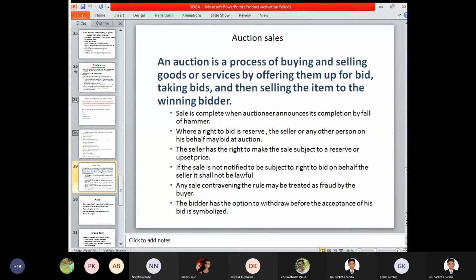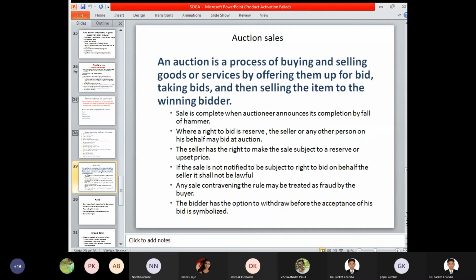and accordingly, based on that advertisement, we have to invite different bids from the general public. The advertisement is given to the general public in a newspaper, and people are invited at a certain location. For example, a particular auction has to be done for a certain house, and people are called to that house at a mentioned time, for example 11 a.m. At 11 a.m., whosoever is willing to purchase those goods and services or that particular house has to remain present, and they have to look at what type of goods or services they are purchasing.